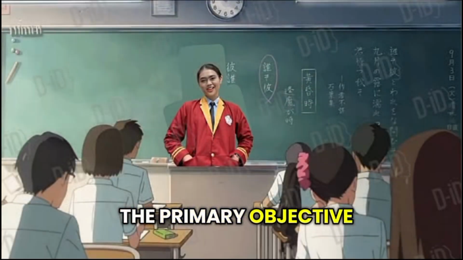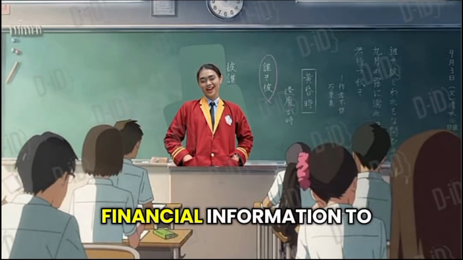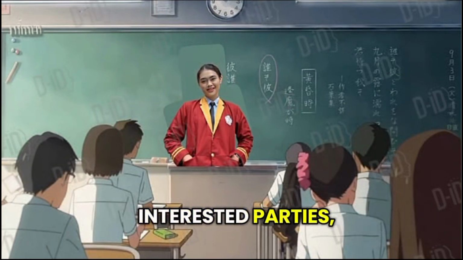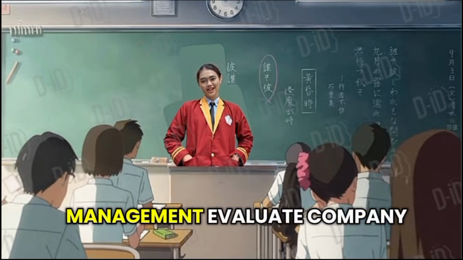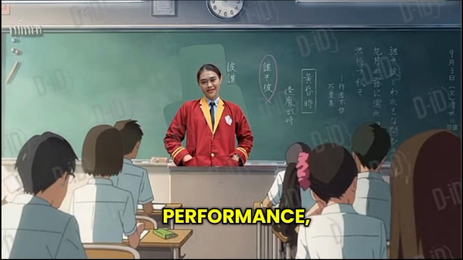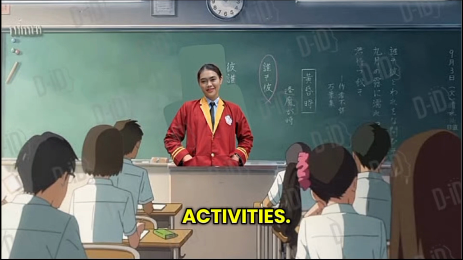The primary objective of accounting is to provide relevant, reliable, and understandable financial information to interested parties, both internal and external. Accounting information helps management evaluate company performance, plan financial strategies, and control economic activities.